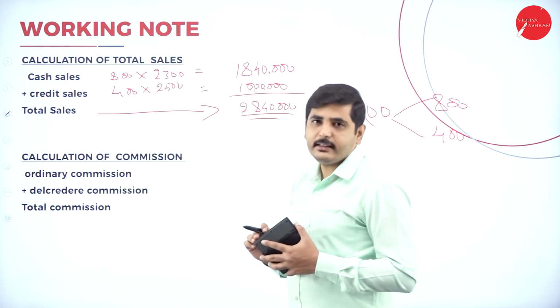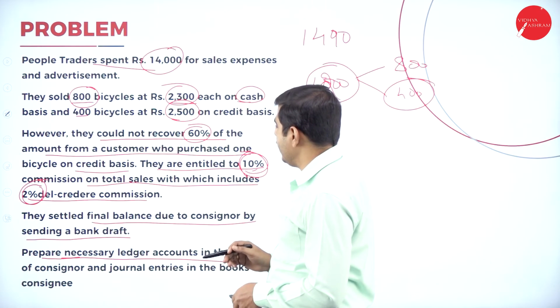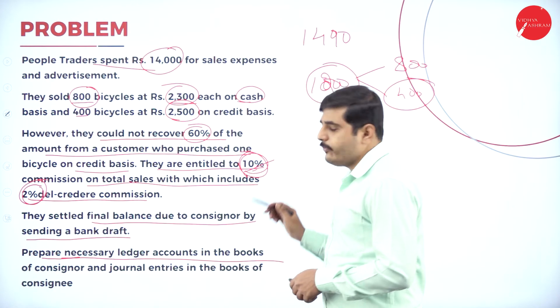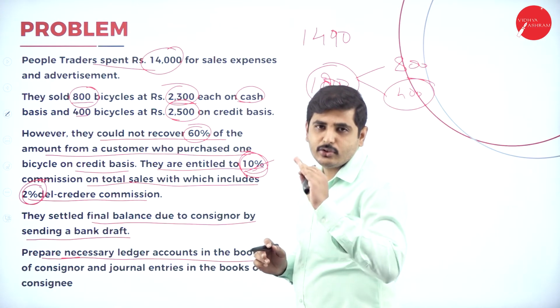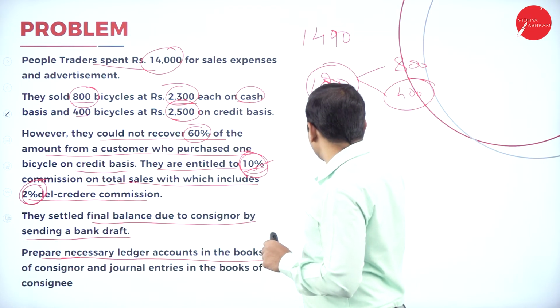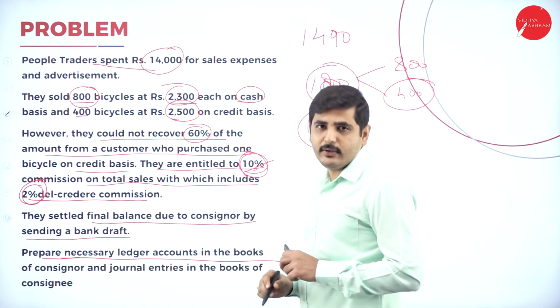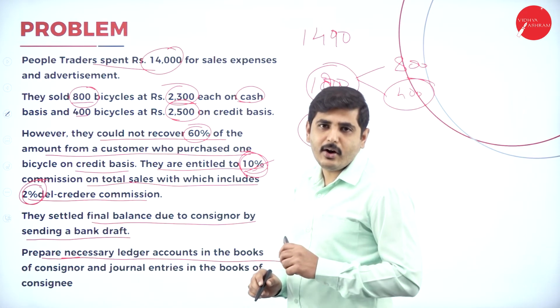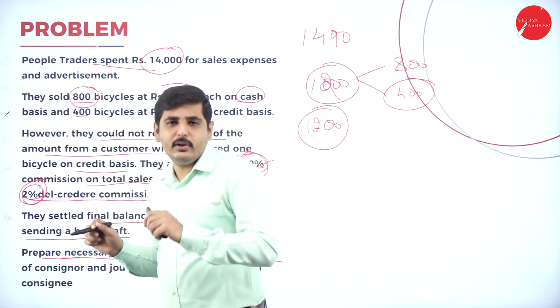Now we have to calculate the commission. See, what is the commission they have given? Please read the question properly. What is the actual total commission? Total sales, whatever sales he has done. How many cycles has he sold? Total cycles sold is 1,200. For 1,200 cycles sold, he will give 10% on the total amount. It is an ordinary commission. The del credit commission is given only for credit sale.